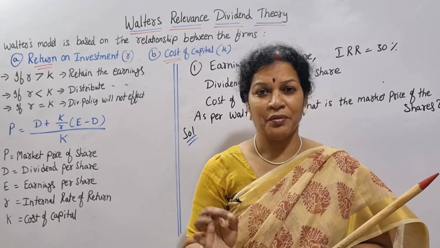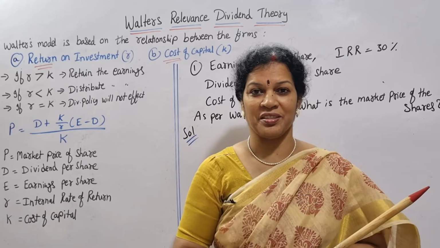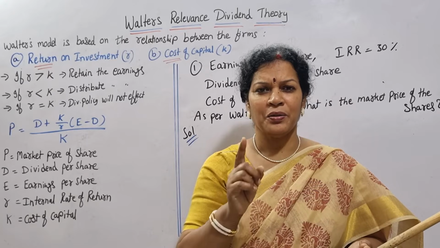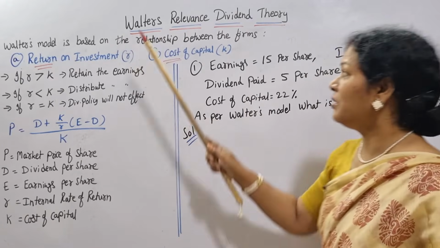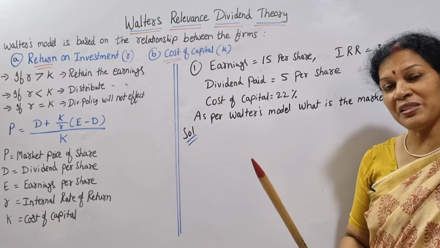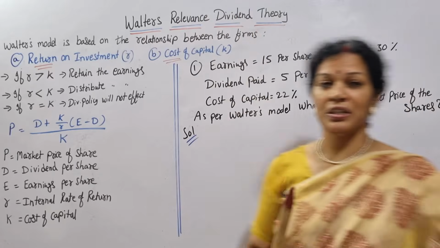Dividend theories. We have seen in the last class the irrelevance theories, two types of theories. Now today we'll focus on the relevance theories. Two theories have the relevance also. First one only we'll see, that is Walter's relevance dividend theory. Gordon's we'll see next class. So Walter's relevance dividend theory.